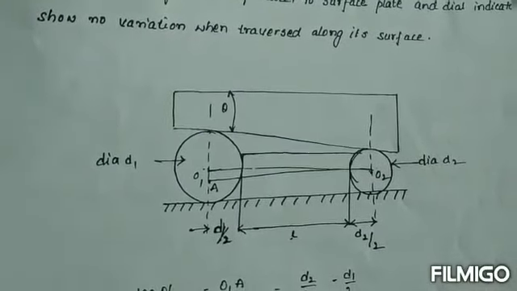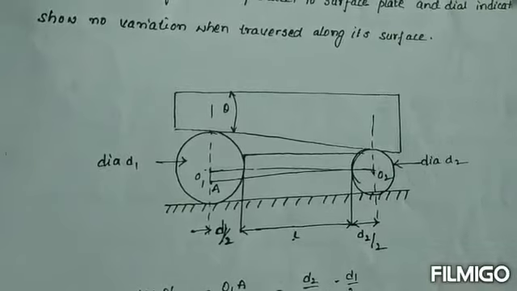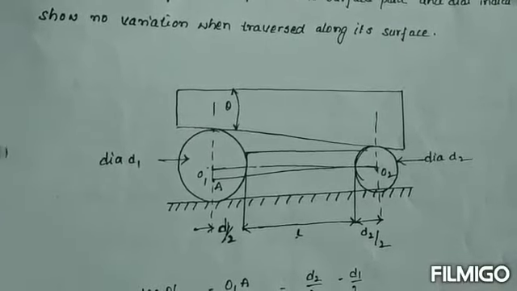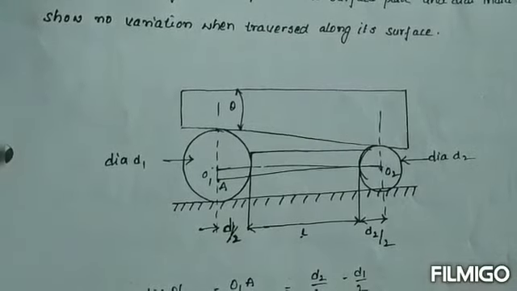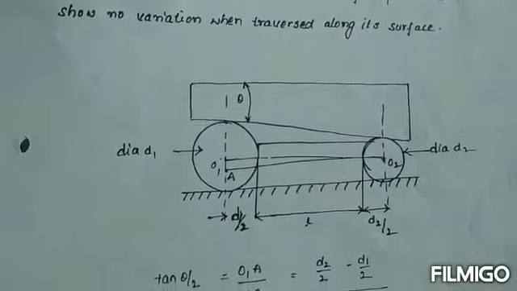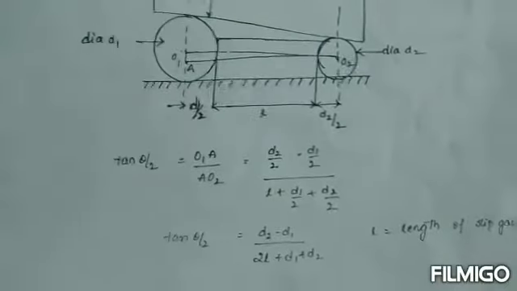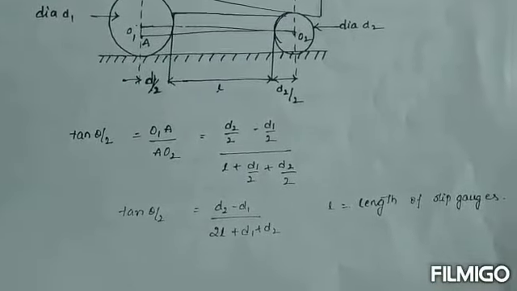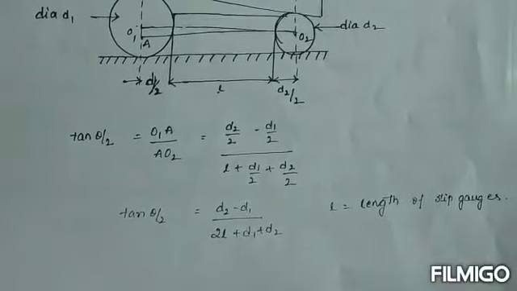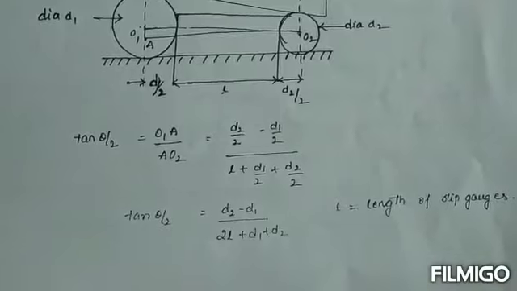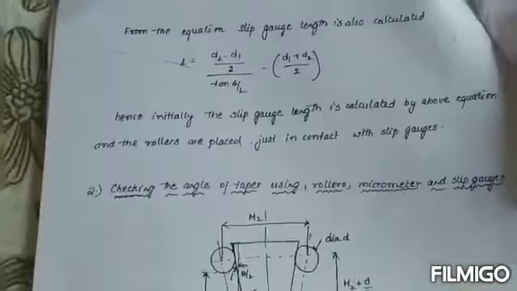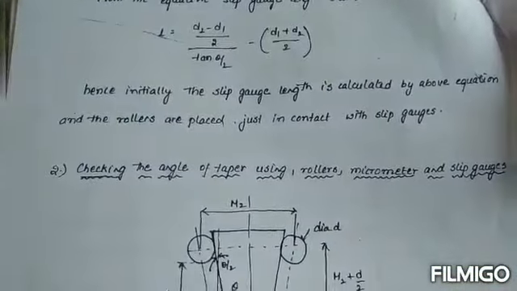If you are taking two rollers, diameter D1 and diameter D2, there we are placing the instrument to measure the particles. Like that we find out the diameter with the different types of measurements which can be used. There we will take tan theta by 2 is equal to O1A by O2, which is equal to D2 by 2 minus D1 by 2. Means we will take it as the length of the slip gauges. And next we are taking it from the equation of the slip gauges.